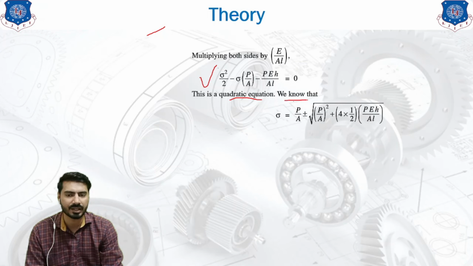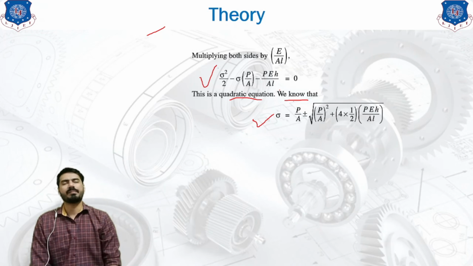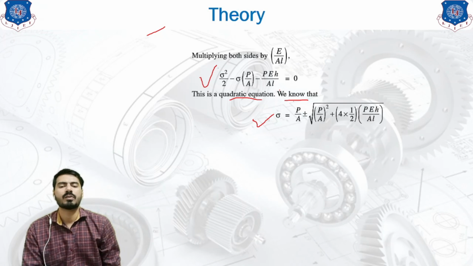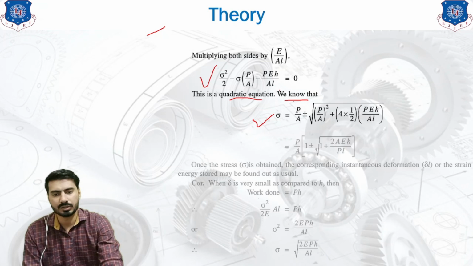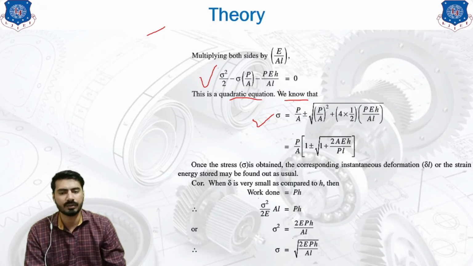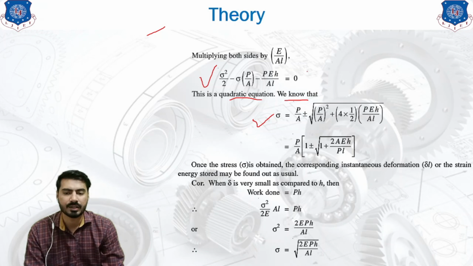We know that the solution of this equation is sigma equals P by A plus or minus under root P by A square plus 4AC. So this was the basic roots, or we can say the basic solution of sigma that we received through this derivation.